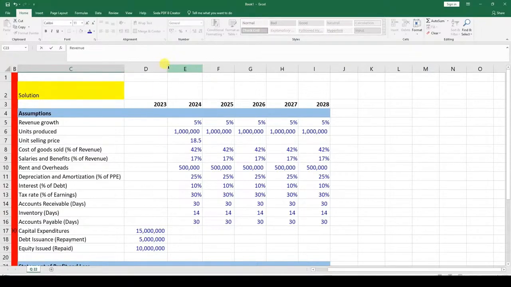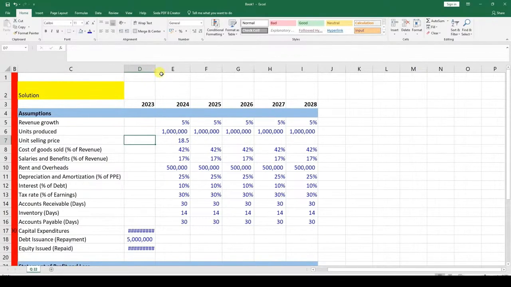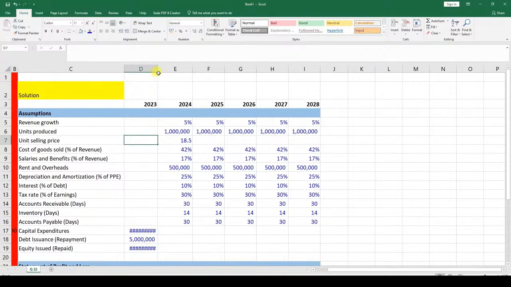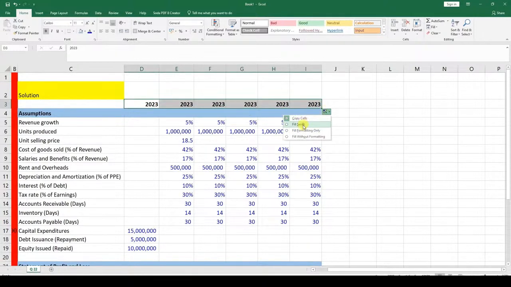So we try to make sure that it's almost the same in terms of the format over here. Just squeeze it a bit like that, if you don't mind. Double click like that. From here, moving forward is what we're saying is going to be the forecast value. So we put Forecasts right over here. Even if we were to just drag it like that, 2023, and then come over here and say Fill Series, it's okay. But now we're talking about the forecast.